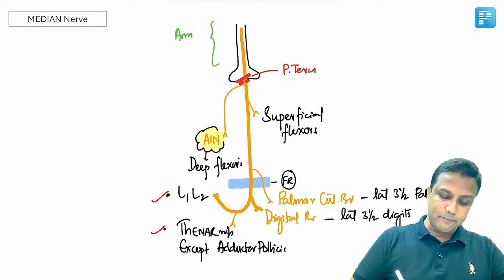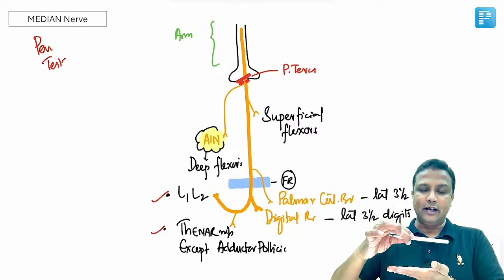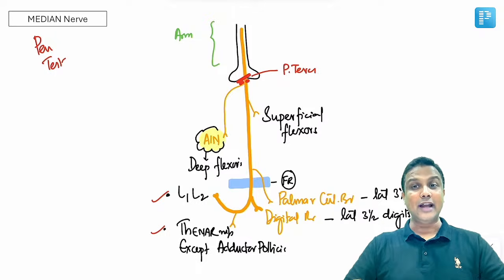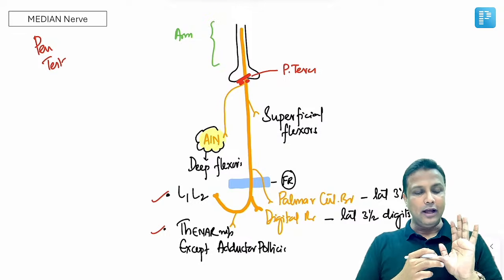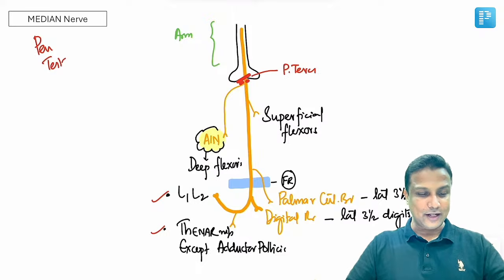The test that is done is the pen test, sir. So which test are we going to do for the median nerve, sir? Pen test. So we'll ask the patient to keep the hand like this and keep the pen, and ask to touch the pen with the thumb like this. If he is able to do this, that is nothing but abduction, which is done by your abductor pollicis brevis muscle, one of the thenar muscles. So this is how you are actually going to test your median nerve, sir. I hope the concept is very clear now.